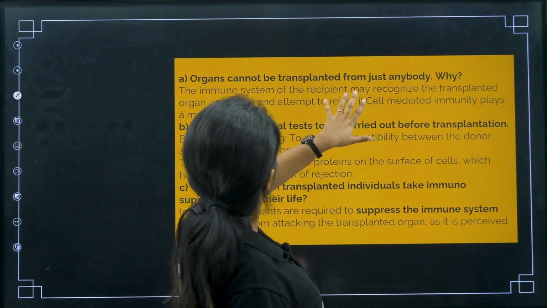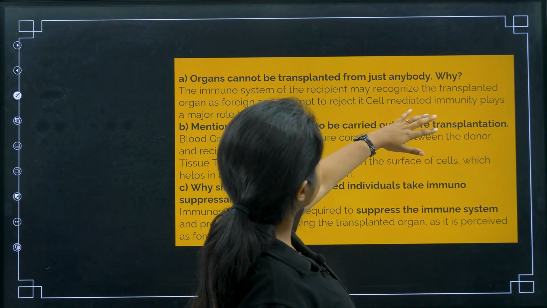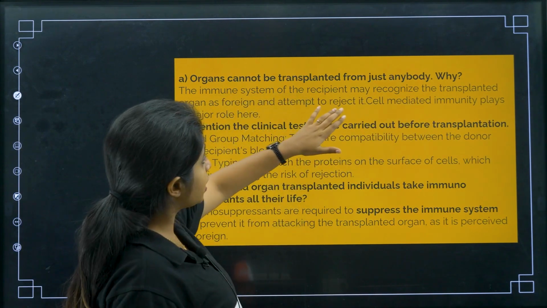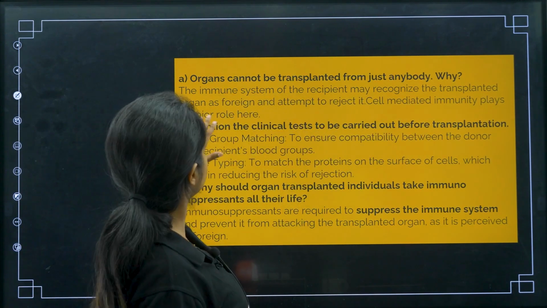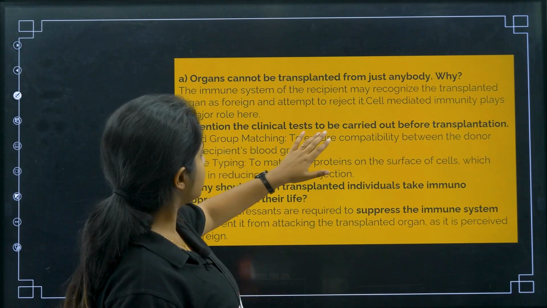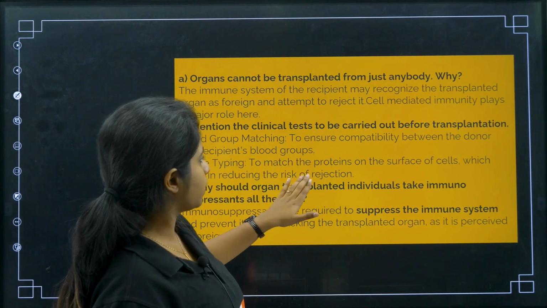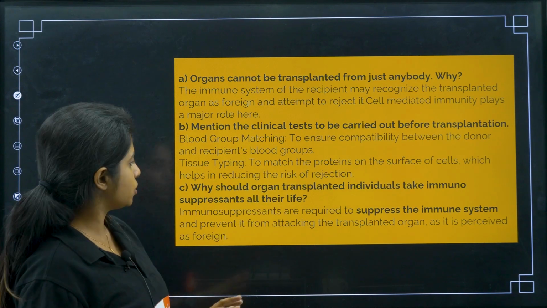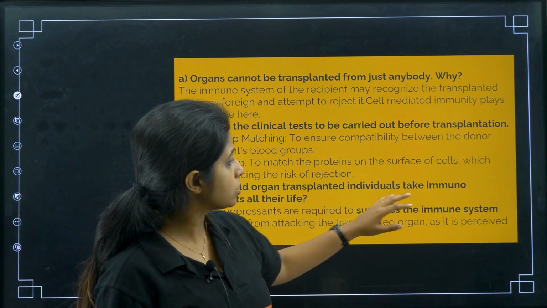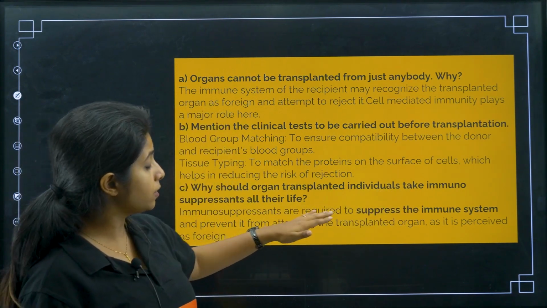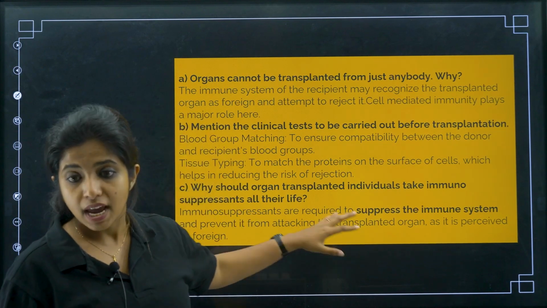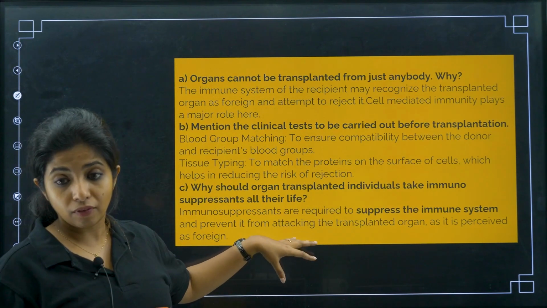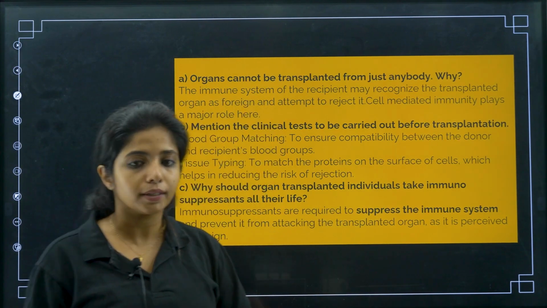The immune system of the recipient may recognize the transplanted organ as foreign and attempt to reject it. Cell mediated immunity plays a major role over here. Mention the clinical tests: blood group matching and tissue typing to match the proteins on the surface of the cells, which helps in reducing the risk of rejection. Why should organ transplanted individuals take immunosuppressants all their life? Immunosuppressants are required to suppress the immune system so that it is prevented from attacking the transplanted organ.